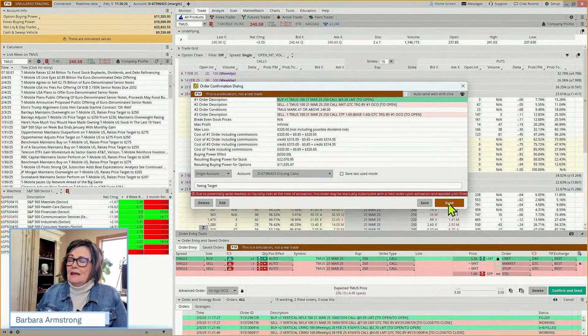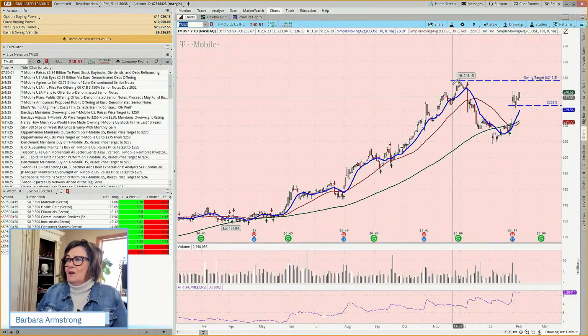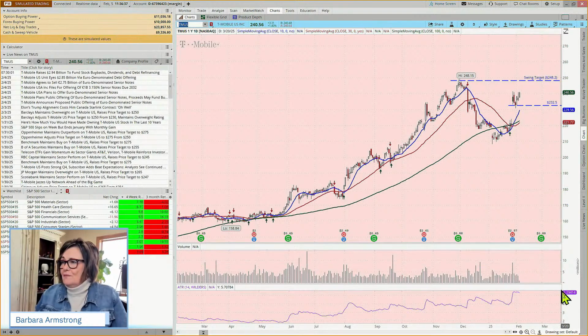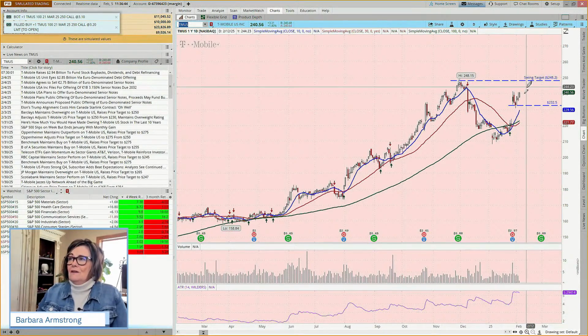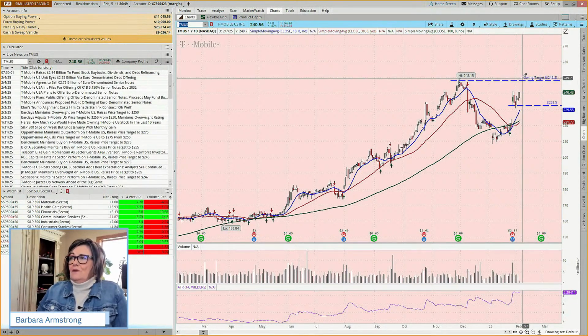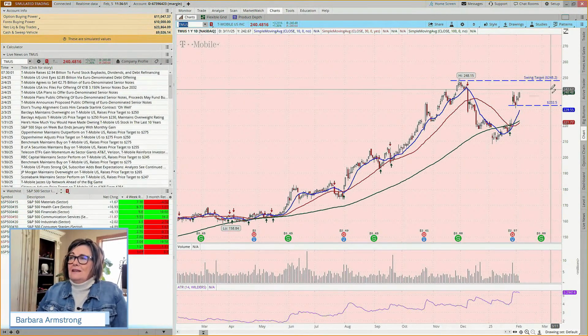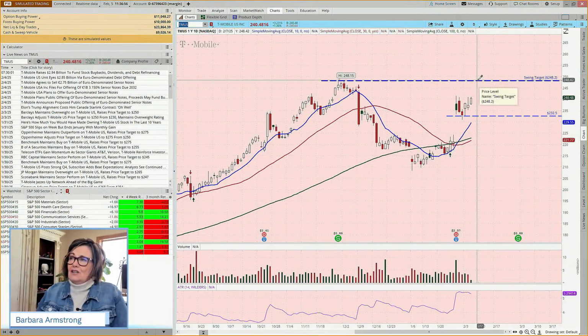That's our swing target. Now, the question you may ask is, how long do we expect to be in this trade? Well, that's a good question. You might ask, how much does this stock move in an average day? Well, from top to bottom, $5.29. We're only looking for an $8 move. We might be in this trade for a week. We could be in it for 2 weeks. It could start going sideways and we might decide to exit. But let's say our expectation is that we'd be in this trade for a week.